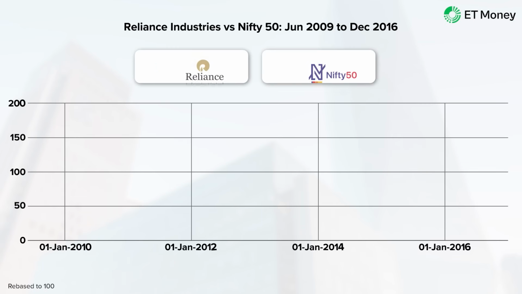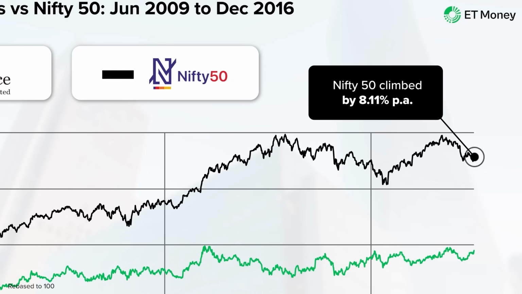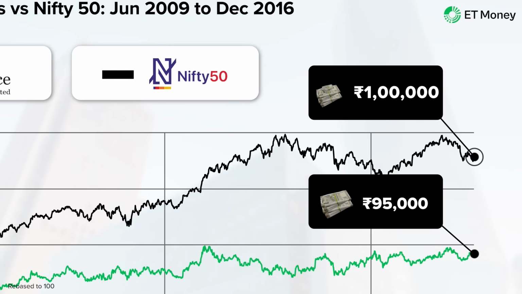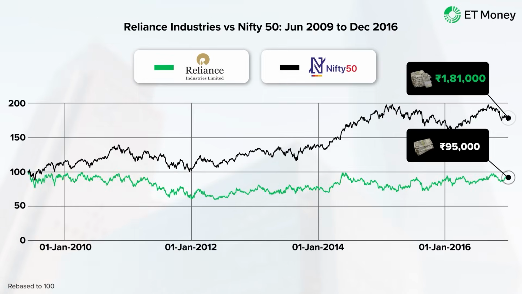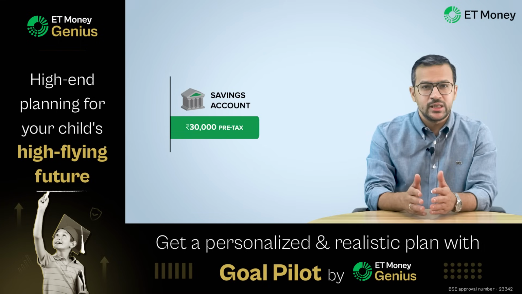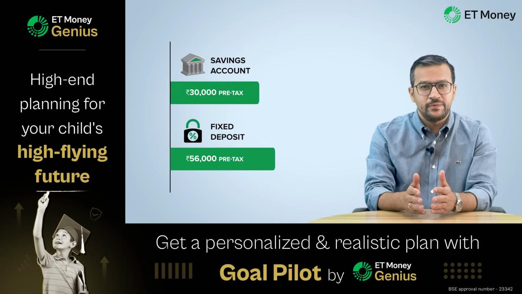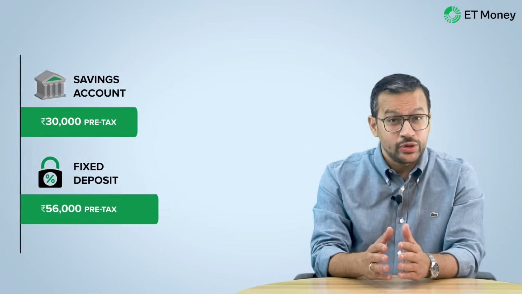Well, during this period, the Nifty 50 climbed by 8.11% per annum. So, if you had invested in the Nifty instead of Reliance, your 1 lakh would have turned into 1.81 lakh, making you richer by 81,000 rupees. Forget about the Nifty 50. If you had just left the money in a savings bank account, you would have earned about 30,000 in interest pre-tax. In a 6% FD, the sum would have been close to about 56,000 pre-tax. Would you still say you didn't lose anything by investing in Reliance?